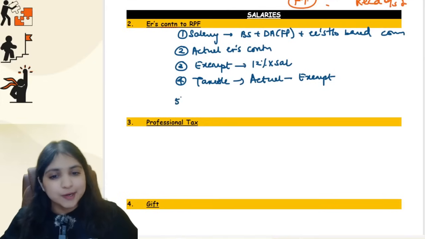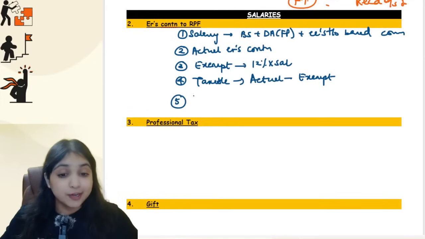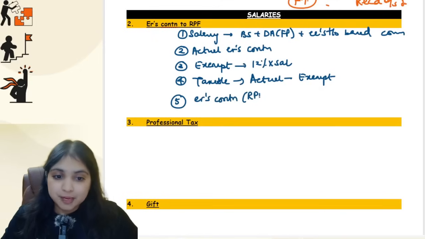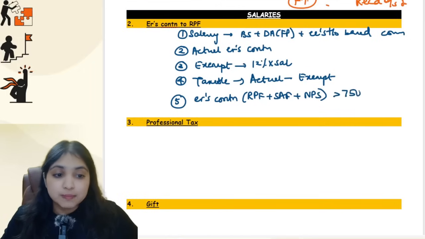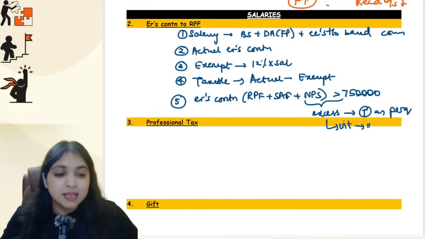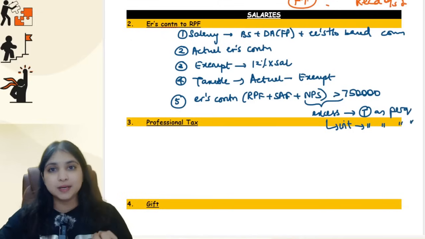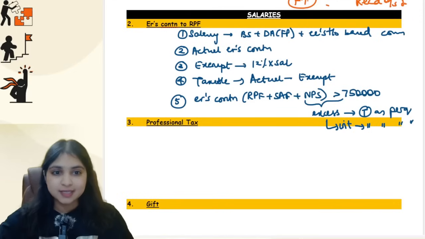But there is one more point over here, guys, which you should not forget. If the employer's contribution to the RPF plus the superannuation fund plus the NPS put together happens to be more than 7,50,000, then in that case you will find the excess. The excess will be taxed as perquisite, and also we will find the interest on the excess. Even that interest on the excess will also be taxed as perquisite. Are we understanding, everybody? Yes.